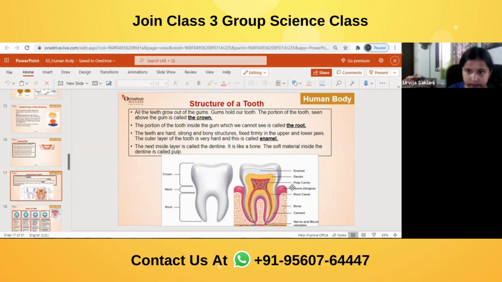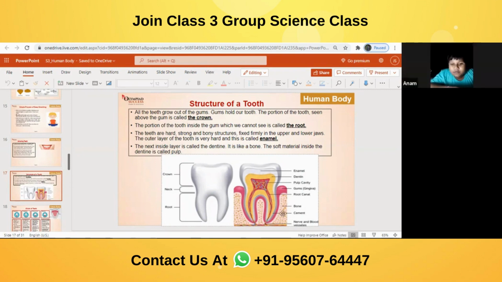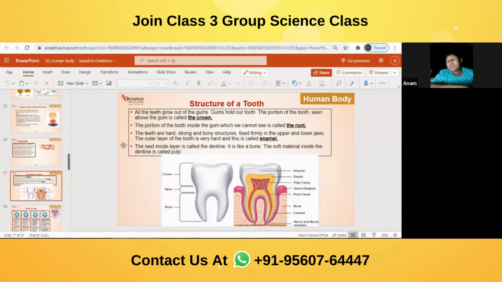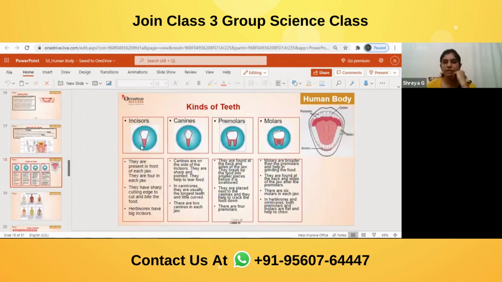Ma'am, it consists of blood vessels. Yes, because the pulp cavity consists of blood vessels. That is why when the cavity reaches the pulp cavity, you will get the tooth pain. These are the 4 kinds of teeth which we have discussed: incisors, canine, premolars, molars. Their number is very, very important.